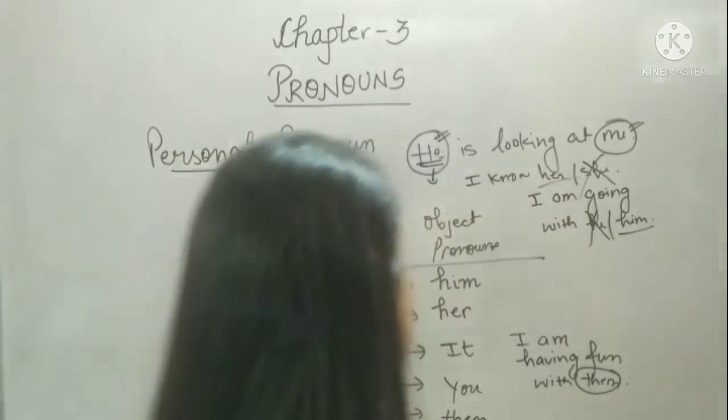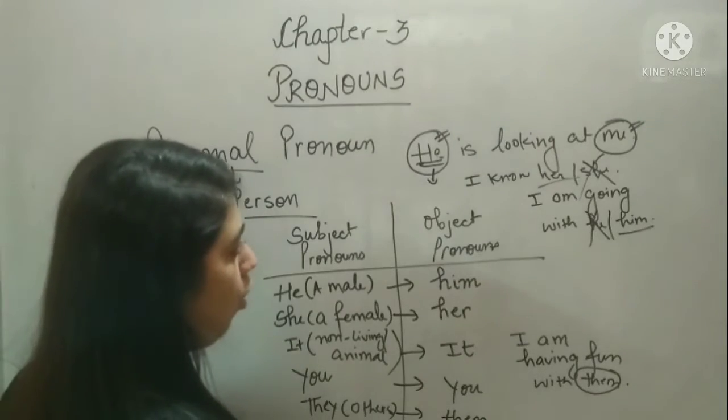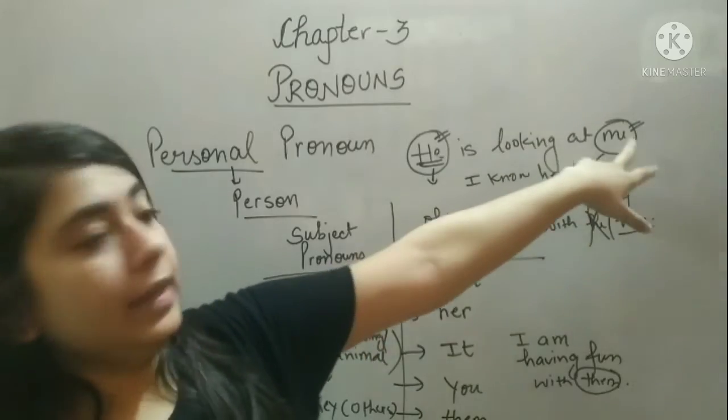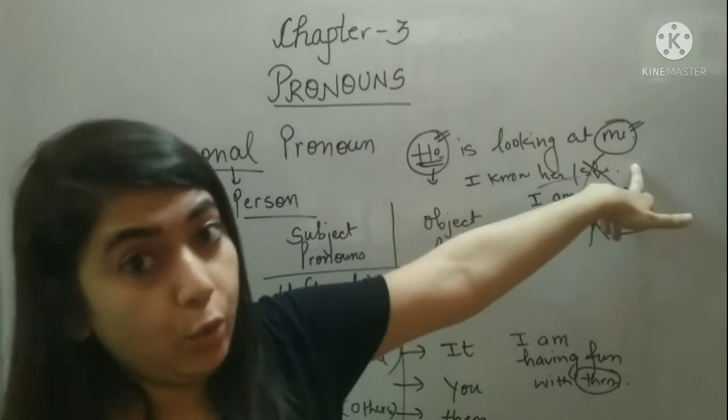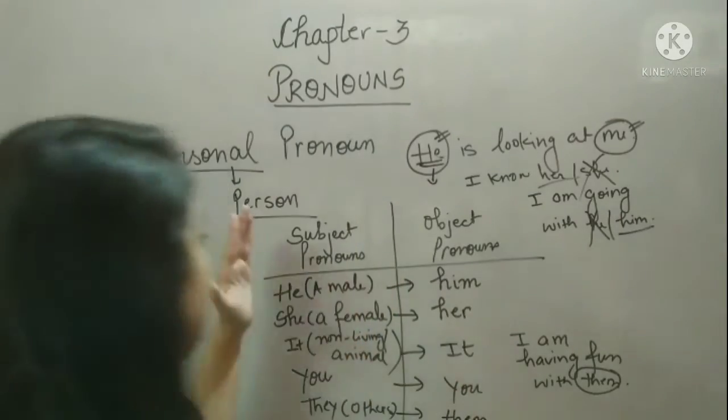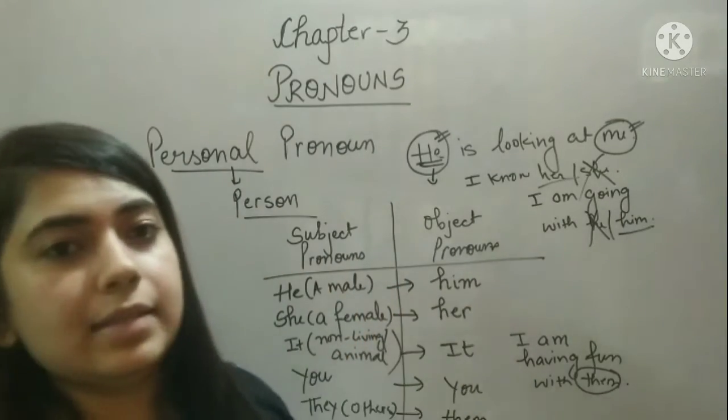I, what is the object pronoun of I? It's me. He is looking at I? No. He is looking at me. So these are the subject pronouns and these are the object pronouns.